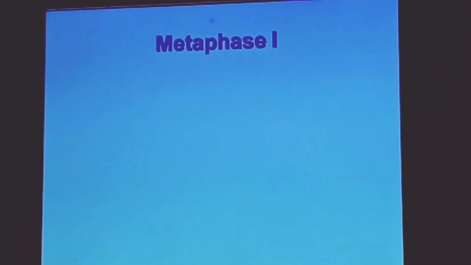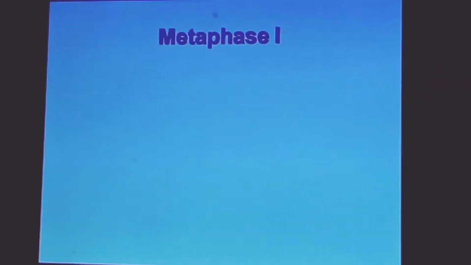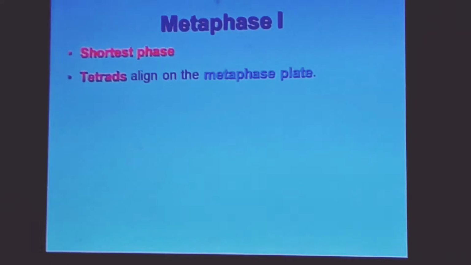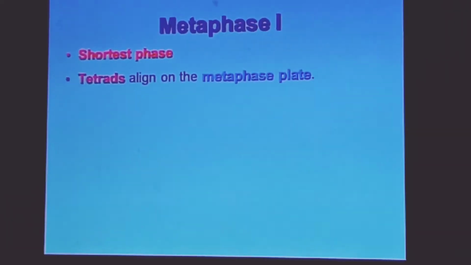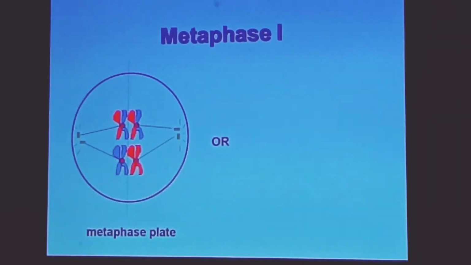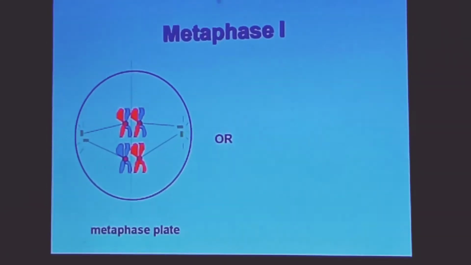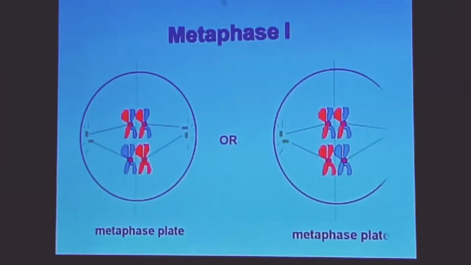The next stage of meiosis is metaphase I. It is the shortest phase. Here the tetrads align on the metaphase plate. This diagram shows metaphase I, how the metaphase plates are formed.